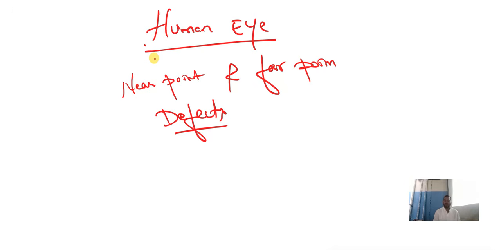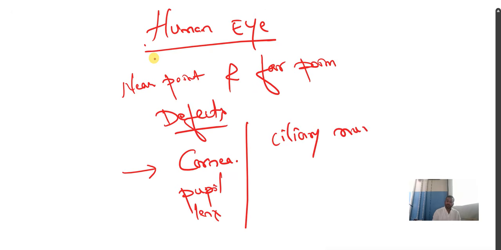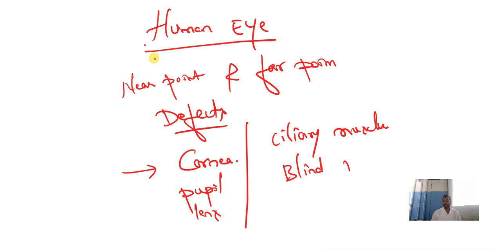And also the function of the parts of the eye. They may ask you to write the function of the cornea, pupil, lens, ciliary muscles, and this one, blind spot and optic nerve.